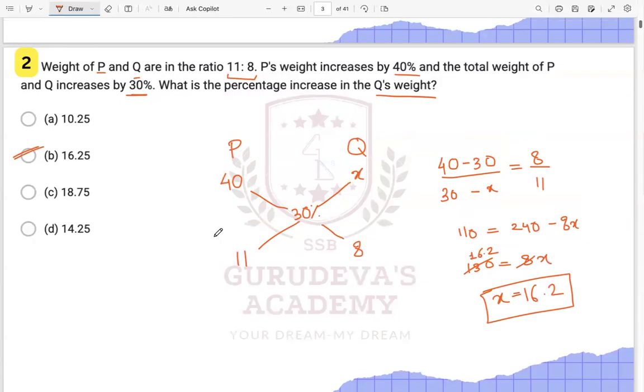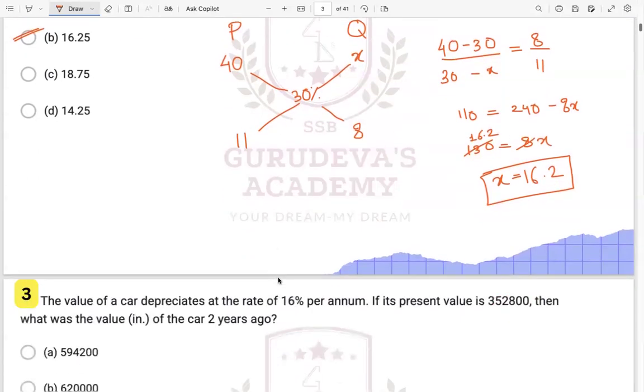Particularly the questions in which this quantity is given to you, this quantity you have to find out, and the average is given to you, right? Average is given, and their particular quantities are given like this, okay? Let us see another one.